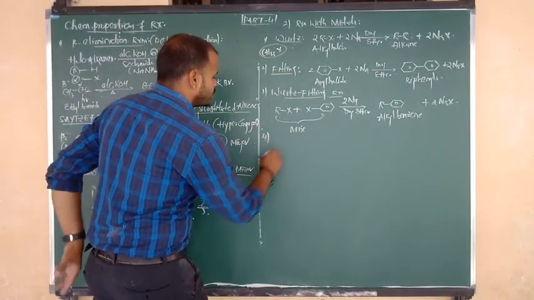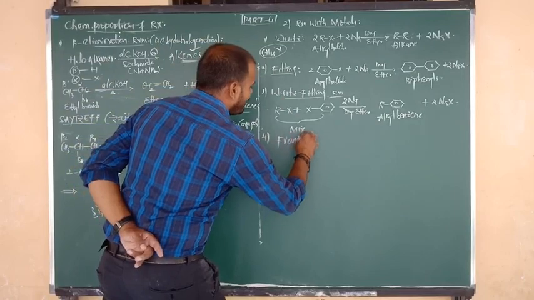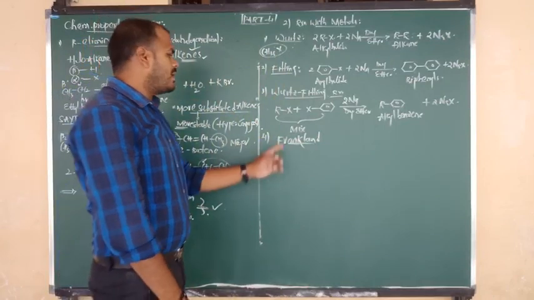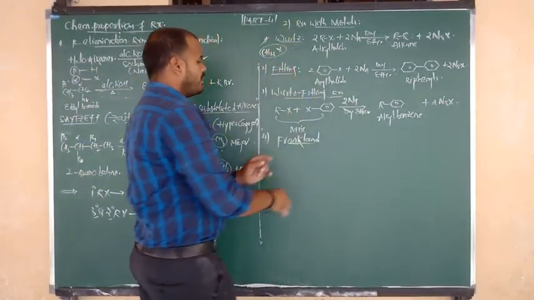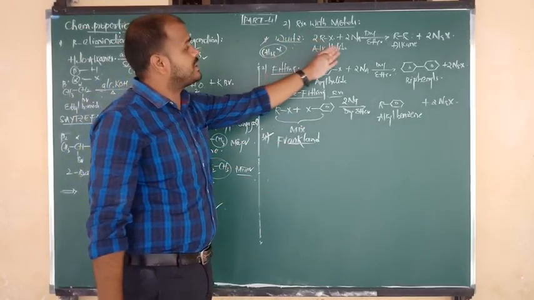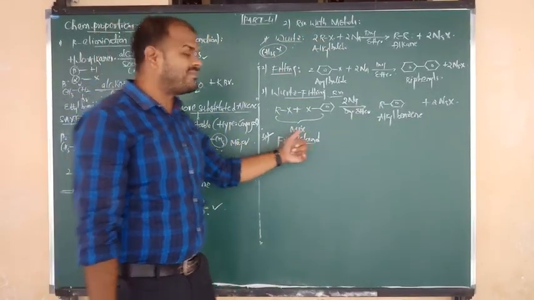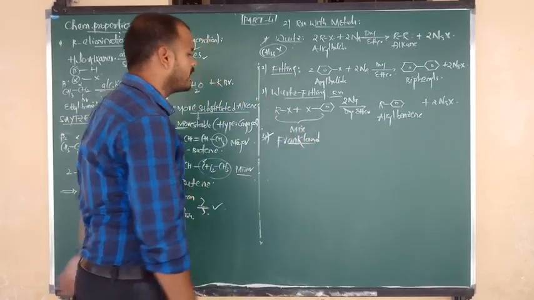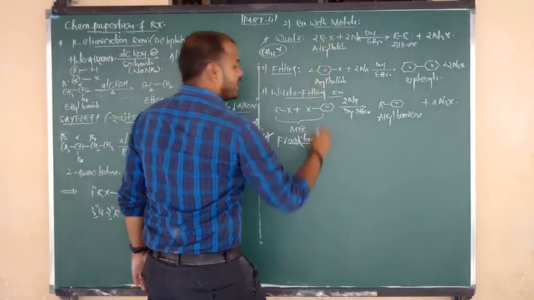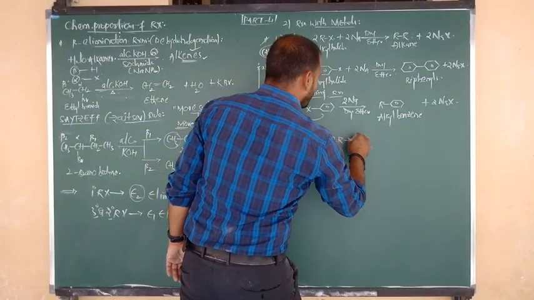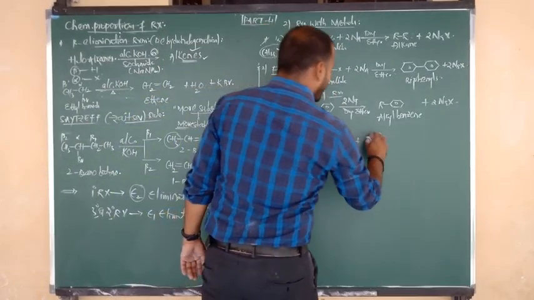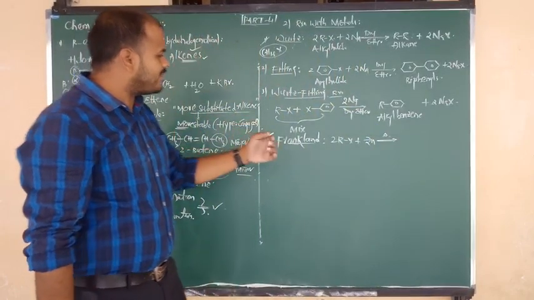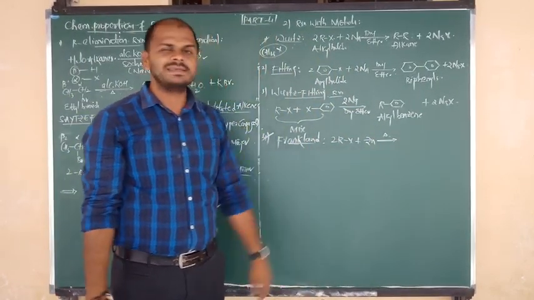Next, I want to show you another reaction. This is nothing but Frankland reaction. What is meant by Frankland reaction? Frankland reaction and Wurtz reaction are almost the same. But in Wurtz reaction, we use the metal sodium, while in Frankland reaction, you have to use zinc metal. First of all, we take 2 moles of alkyl halide, 2 moles of RX. In place of sodium, in Frankland reaction, we use zinc metal. The metal used in Frankland reaction is zinc.